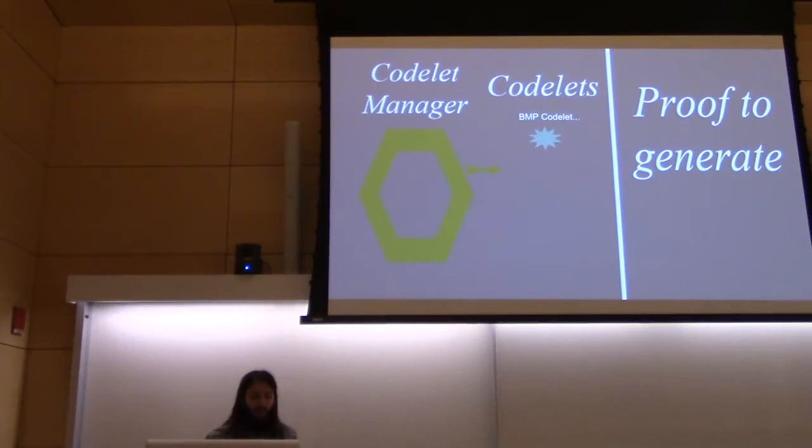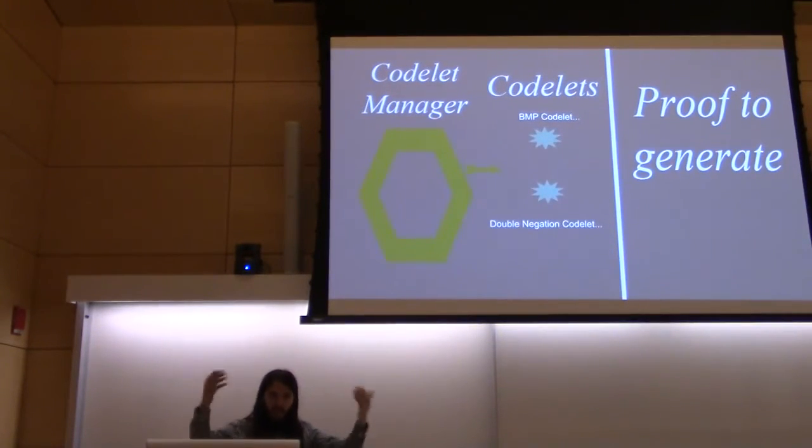Or perhaps we have one that's on a first-order logic level and is for double negation. The codelet manager sends these codelets a list of premises and a conclusion, and just asks, what do you think? Is there something you can do to help me solve this? And the codelets will analyze the information and then send back suggestions. So maybe you have a double negation that you could eliminate. Or maybe, like in the epistemic box, you have a clear case of modus ponens.